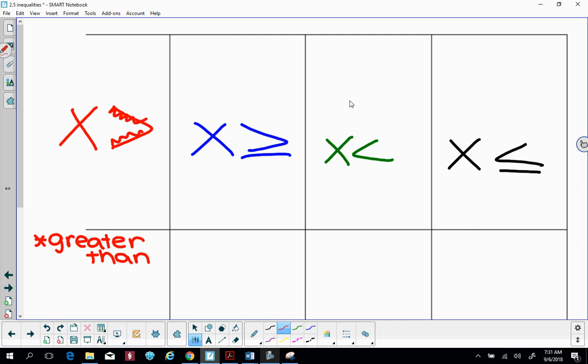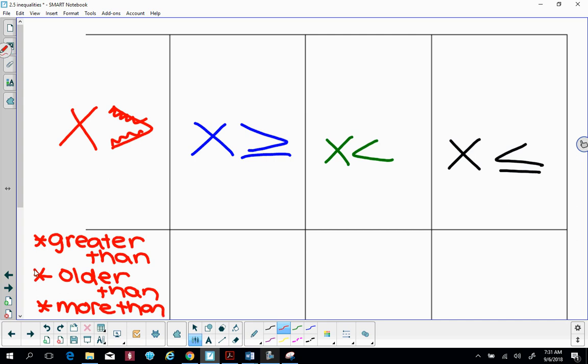So we know when the mouth eats the variable, no matter what side it is, don't remember the sides, right? I want you to remember the way the mouth is facing. And so if the mouth is facing X, we did this earlier, we know that our answer has to be greater than something. And so words that would signify greater than would also be like older than, like if you have to be older than this age. It also could be like more than.